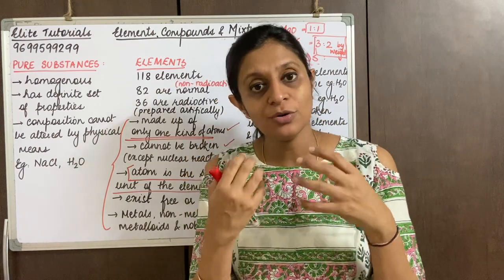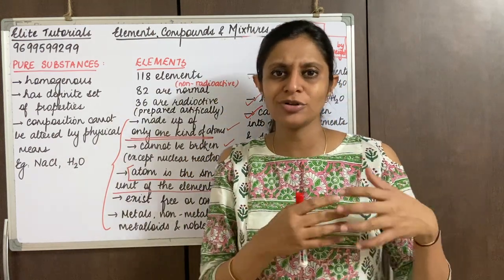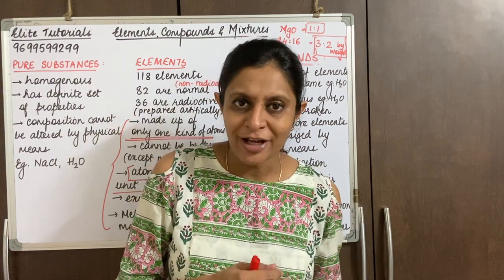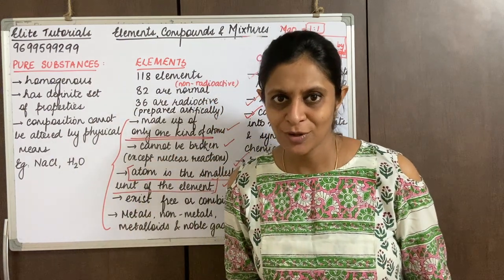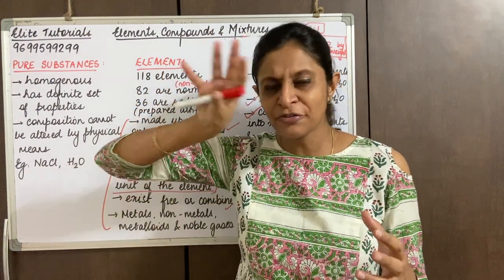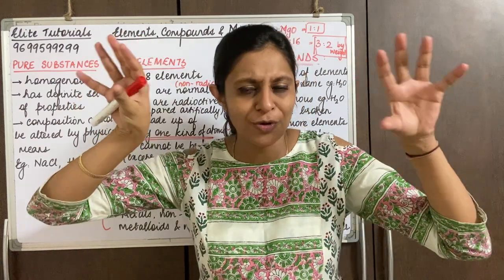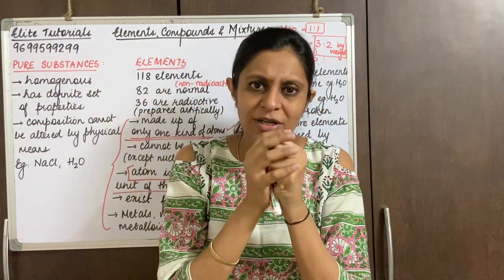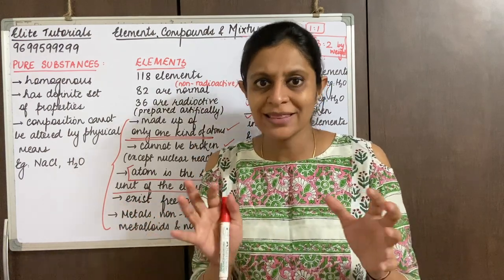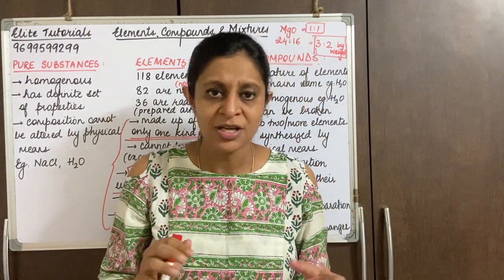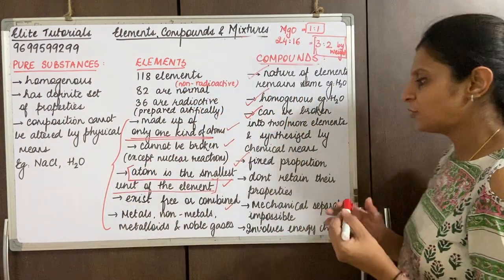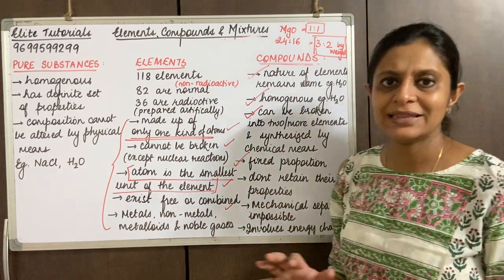Now the funny thing is, when you do not have sodium chloride, that's going to turn out to be a little dangerous for your body, or it might affect your health. Why? Because you will start having blood pressure problems. So just understand how different the properties of sodium are, how different the properties of chlorine are. But when sodium and chlorine come together, they lose all of their original properties and they have a new set of properties, which is not at all dangerous for human beings. So that is what we need to understand, that they do not retain their properties.